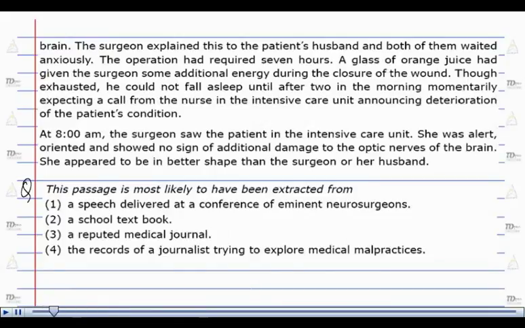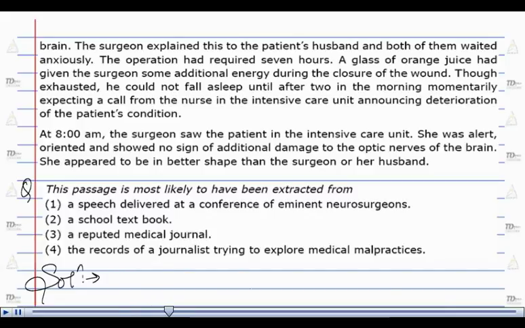This passage is most likely to have been extracted from. Now for the solution, let us check out the options and see which one among these might fit. Option number 1 says, a speech delivered at the conference of eminent neurosurgeons. Now, here, option number 1 is absolutely incorrect. If this was a speech that was delivered by a neurosurgeon in front of all the eminent neurosurgeons, then he would not have exaggerated the whole procedure the way this particular passage does.